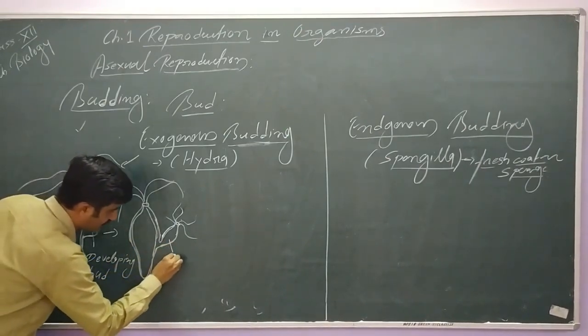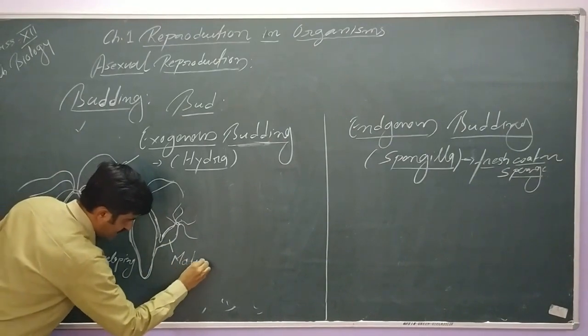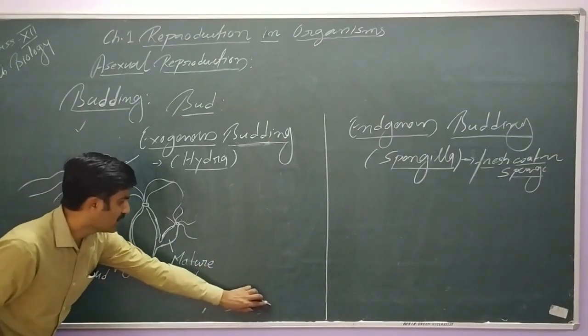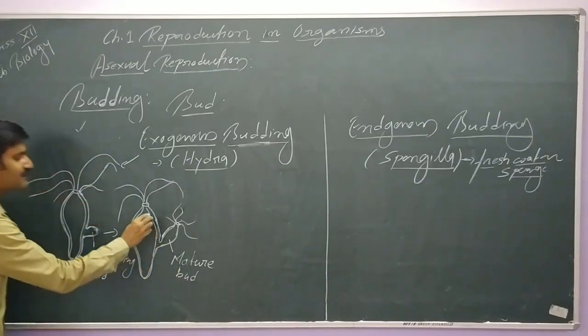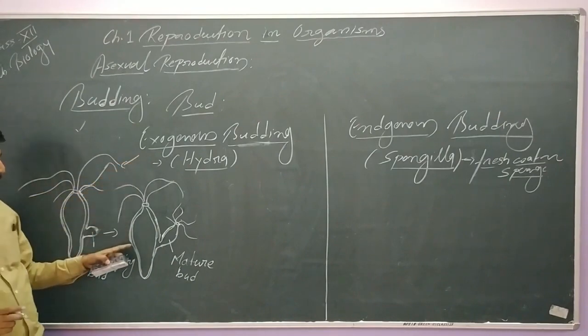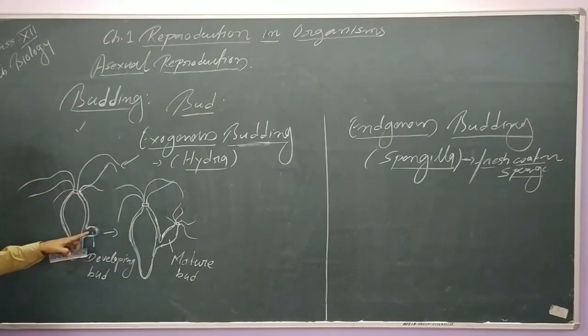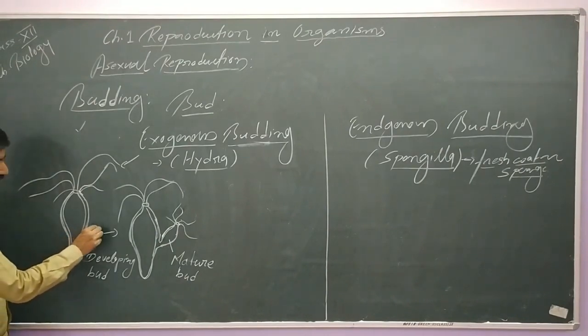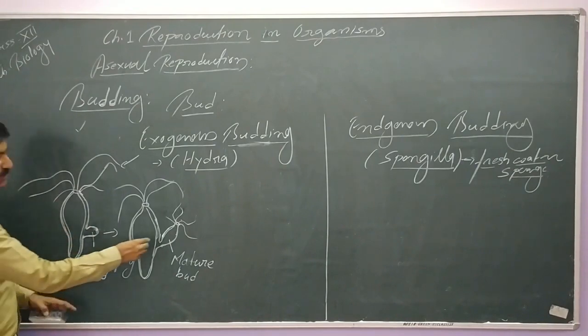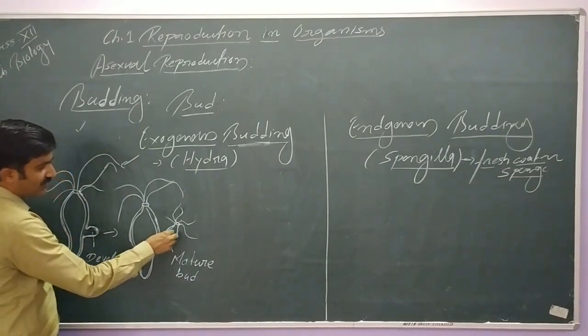This is the mature bud. This bud is called an exogenous bud because it is present on the surface of the body. It arises from the body wall as a result of repeated mitotic division. The division will be mitosis, that you already know. It obtains nutrients from the parent body, and slowly and gradually when it gets mature, as I mentioned, the